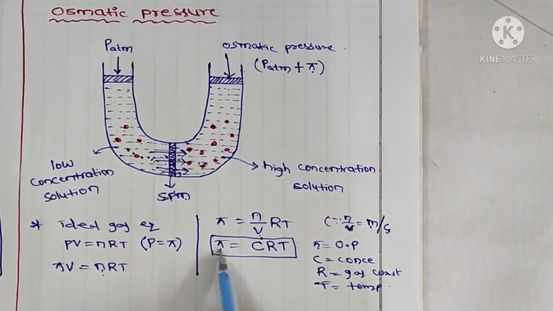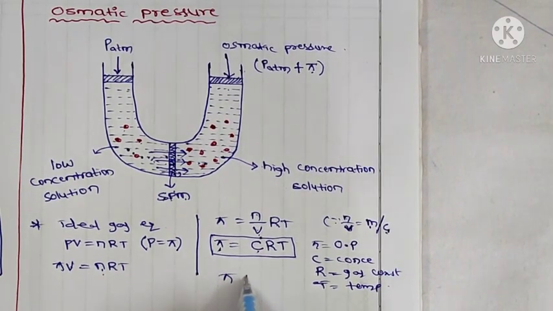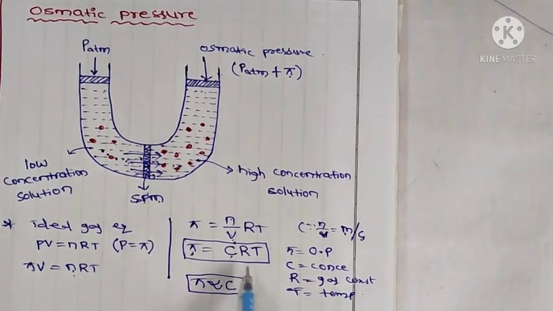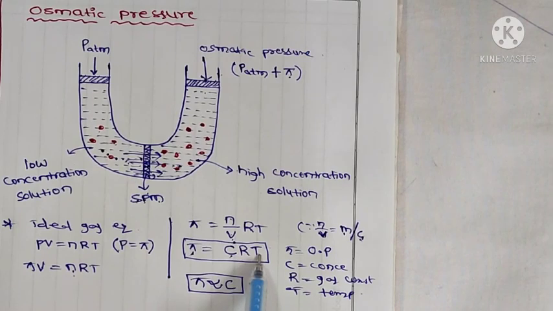The relationship between osmotic pressure and concentration: osmotic pressure is directly proportional to concentration. So at a given temperature, the osmotic pressure is directly proportional to the concentration of solution.